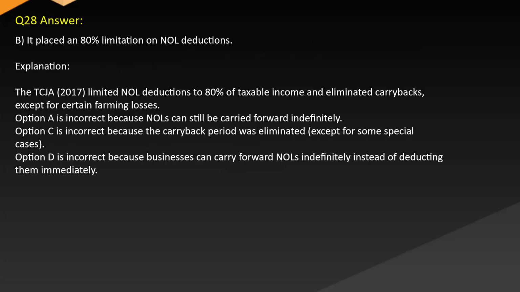Answer B. It placed an 80% limitation on NOL deductions. Explanation. The TCJA 2017 limited NOL deductions to 80% of taxable income and eliminated carrybacks except for certain farming losses. Option A is incorrect because NOLs can still be carried forward indefinitely. Option C is incorrect because the carryback period was eliminated except for some special cases. Option D is incorrect because businesses can carry forward NOLs indefinitely instead of deducting them immediately.